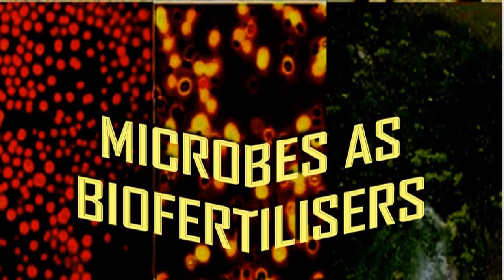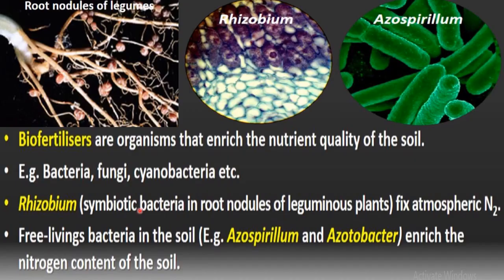The next topic is microbes as biofertilizers. So what are biofertilizers? These are organisms that enrich the nutrient quality of soil. To enrich the nutrient quality of soil we can also use chemicals, but here living organisms are used for that purpose.